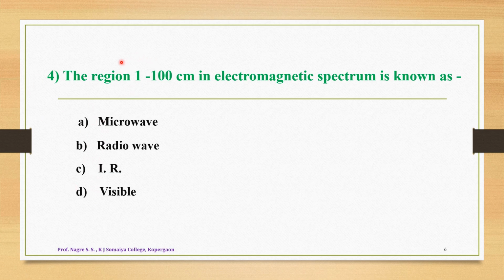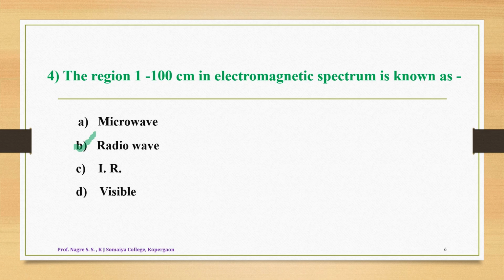In this case, the wavelength region is between 1 to 100 centimeter. So in the electromagnetic spectrum, the region between 1 to 100 centimeter is option B, that is radio wave. So the correct answer for this question number 4 is radio wave, whose wavelength region is 1 to 100 centimeter.